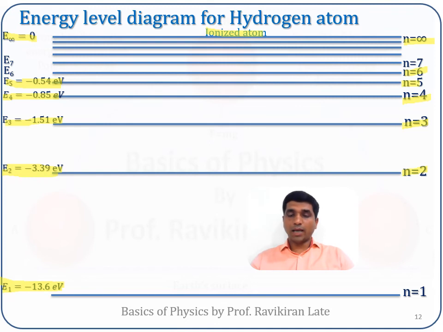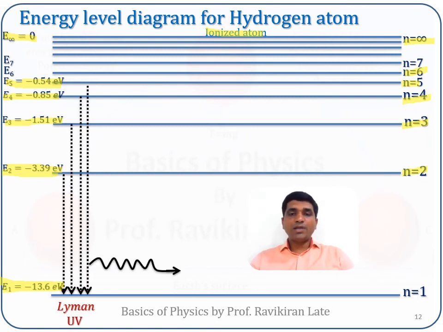Now, according to the third postulate, what happens when an electron jumps from a higher energy orbit to a lower energy orbit? If the electron jumps from a higher energy orbit to the first energy level, that is n is equal to 1, a photon will be emitted in this direction, in this way, and the series observed in that case is named after the scientist Lyman. So it is the Lyman series, which emits radiation in the ultraviolet region.